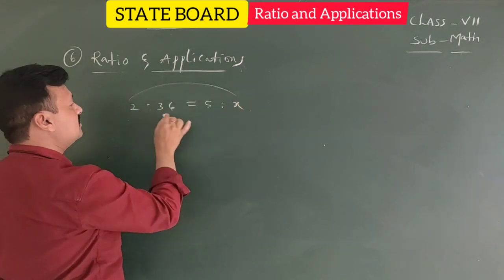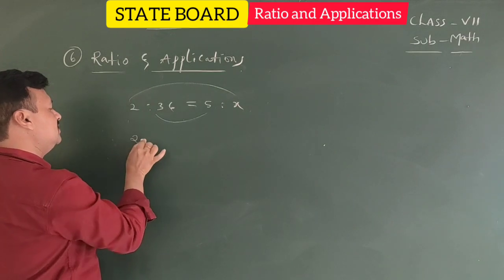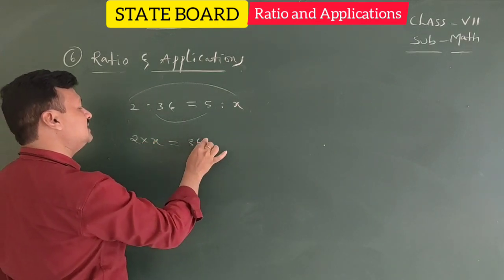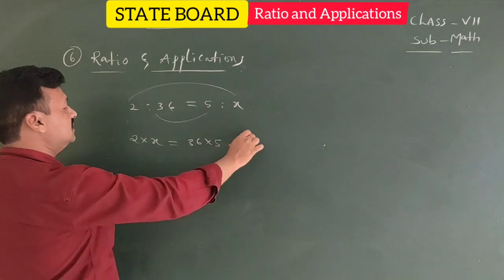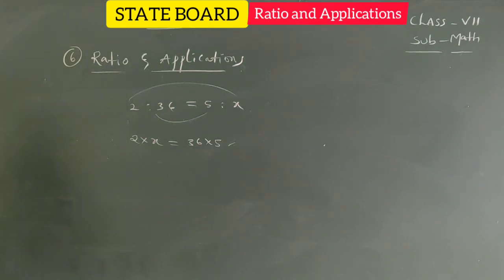When product of means equals product of extremes, 2 into x equals 36 into 5. In this way you can do that. For 2 marks, direct answer, no problem. For the lengthy process, cost of 2 kgs, 36 rupees, cost of 5 kgs, x. So they are in proportion, meaning 2:36 equals 5:x. Like this we know, right?